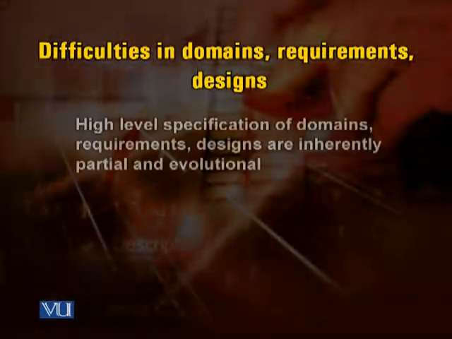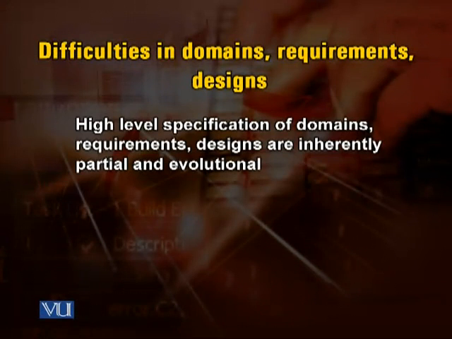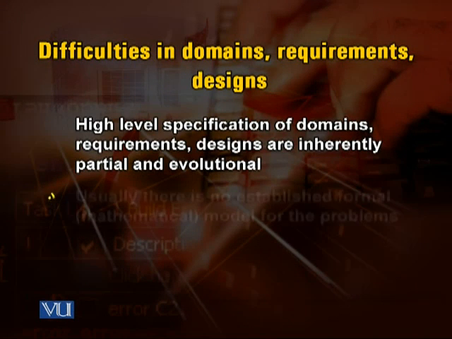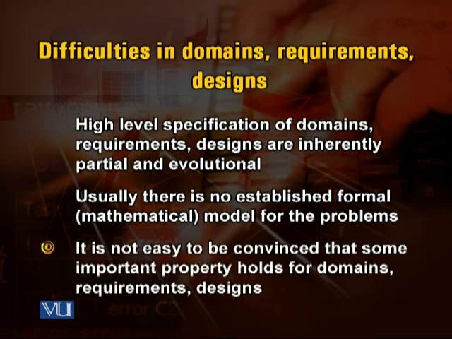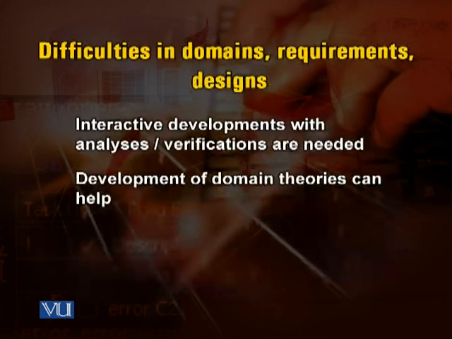Sometimes we have difficulties in domains, requirements, and designs. High-level specifications of domains, requirements, and designs are inherently partial and evolutionary. Usually there is no established formal mathematical model for the problem. It is not easy to be convinced that some important property holds for domains, requirements, and designs. So development of domain theories can be useful here.